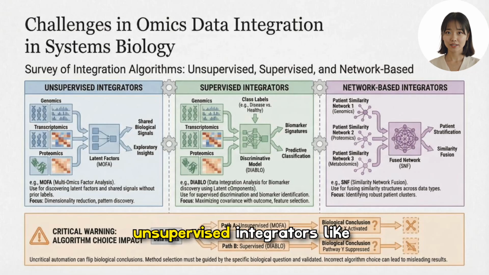This survey compares unsupervised integrators like MOFA, supervised approaches like DIABLO, and network-based fusion methods such as SNF, pointing out that algorithm choice shapes the biological conclusions. The critical warning is that uncritical automation can flip results, so method selection must be guided by the specific question, validated with appropriate benchmarks, and interpreted in context.